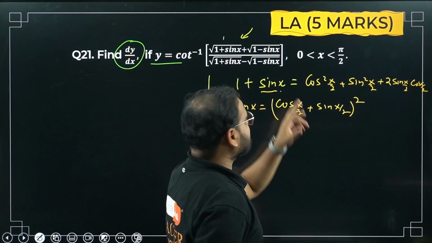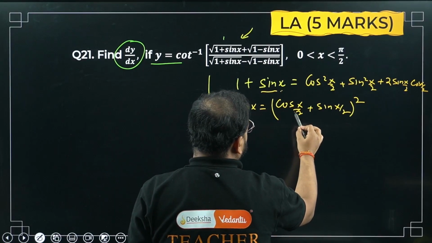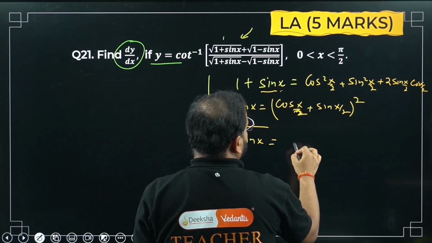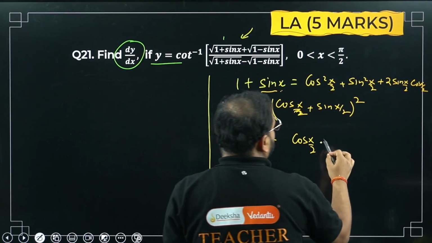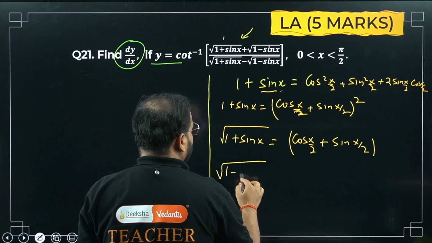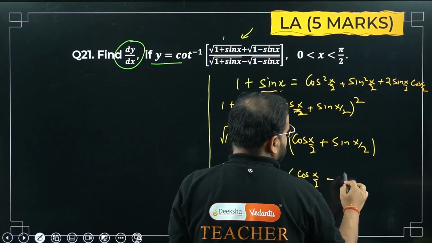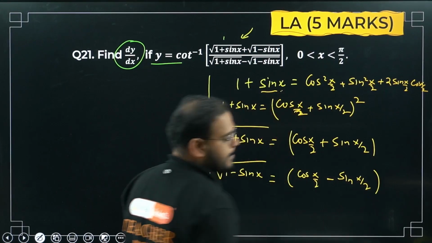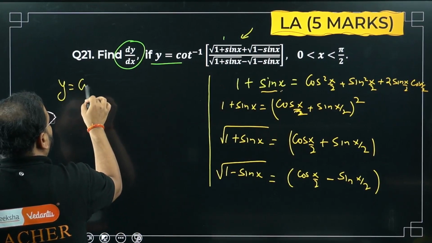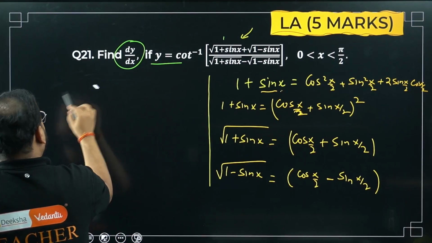X in this case is what? 2x in this case is x. So it will become x by 2, x by 2. Okay, sir. Great. So basically, root of 1 plus sin x is what, bacha? It will be cos of x by 2 plus sin of x by 2. Same way, root of 1 minus sin x will be what, bacha? Tell me here. So cos of x by 2 minus sin of x by 2. Right? Now put these values in the function over here with the y value. So I get cot inverse. Okay, I don't think I have enough space over here, so I'll do it on this next slide.